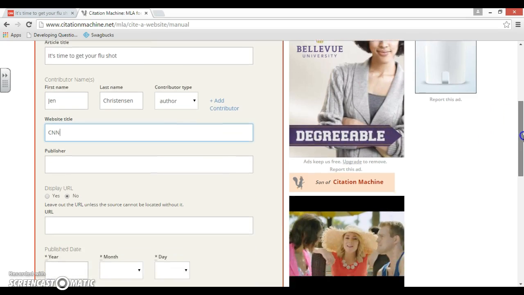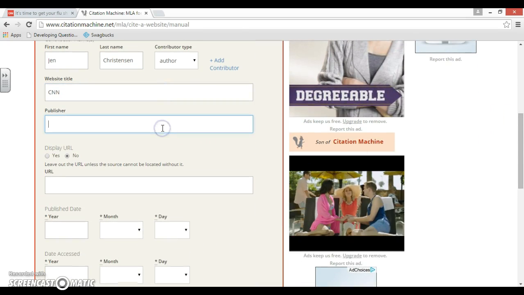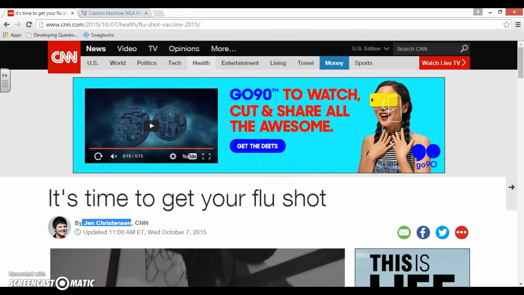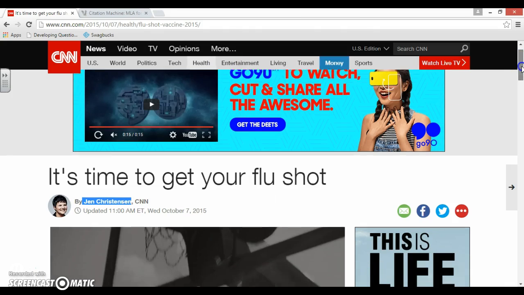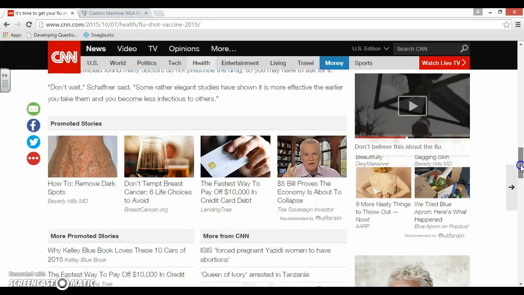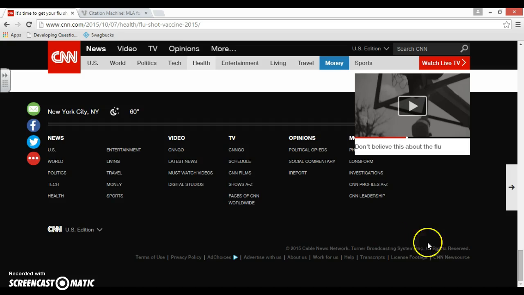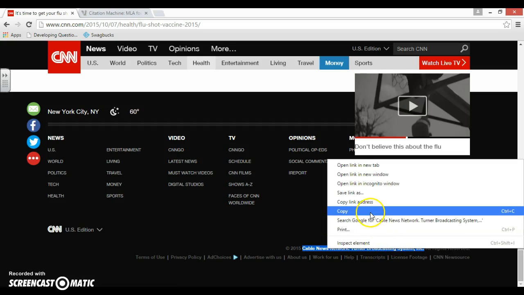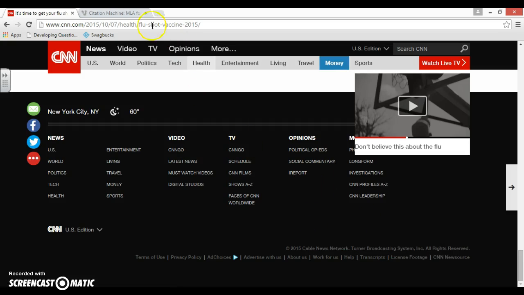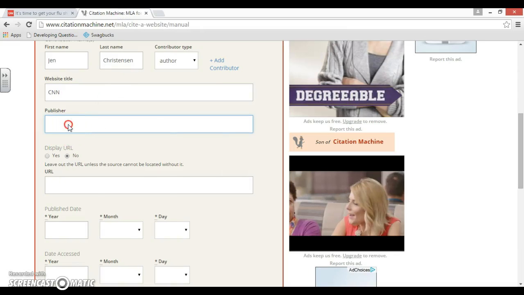Next, it asks you for a publisher. Publisher is who is publishing this document, who is publishing this web page. Usually located near the very bottom by the copyright. So let's scroll down. Here's the copyright, and then right next to it is who's publishing it. Because this is quite long, I am going to copy paste this publisher into this box. There we are.